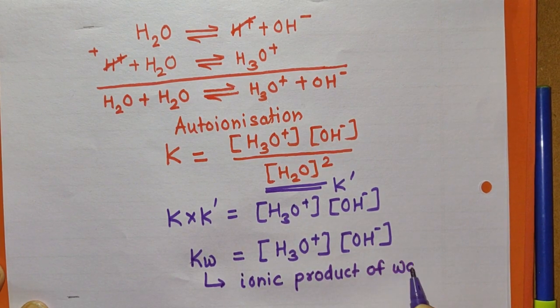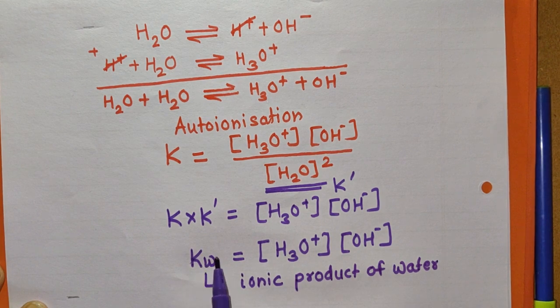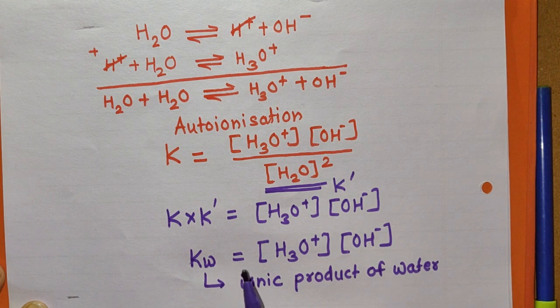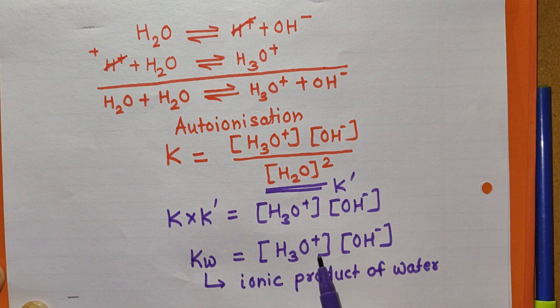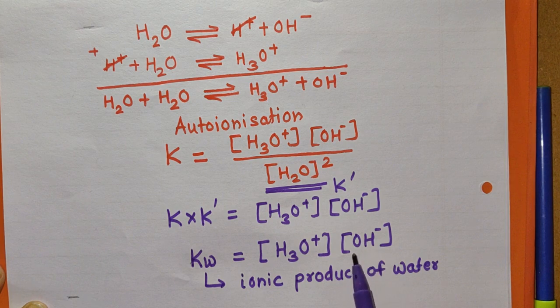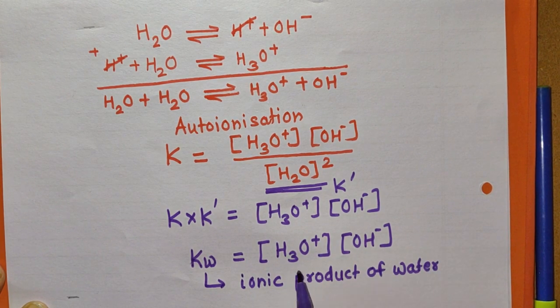So what is the ionic product of water? This is the equilibrium constant. It is a modified equilibrium constant. These are the concentrations of ions of water at equilibrium, and this is constant at constant temperature. And so you can say that at constant temperature, the product of molar concentration of H3O+ ions, that is hydronium ions, and hydroxyl ions, that is OH- ions, at equilibrium is constant, and that constant is called the ionic product of water. Understand?